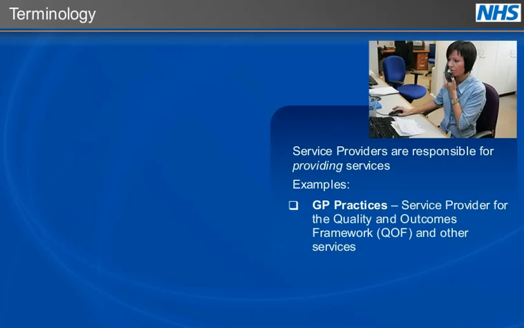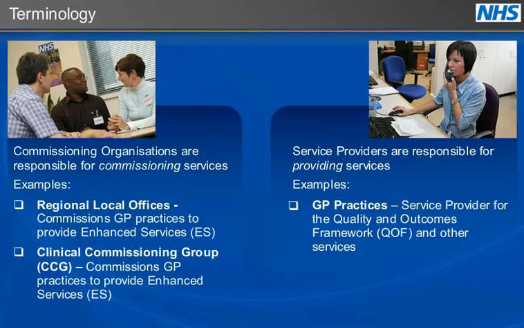Let's start with some terminology used throughout this training. Acronyms are identified the first time they appear. Service providers are organizations commissioned to provide a service. For example, GP practices are service providers for the Quality and Outcomes Framework, or QOF, and other services. Commissioning organizations are the organizations that commission services from the service providers. For example, the regional local offices may commission GP practices to provide an enhanced service. CCGs may also commission GP practices to provide an enhanced service.